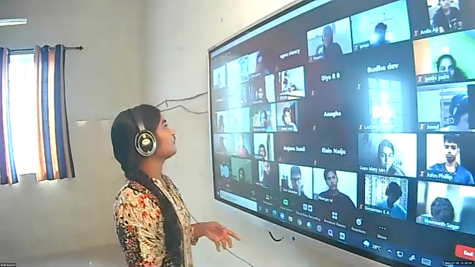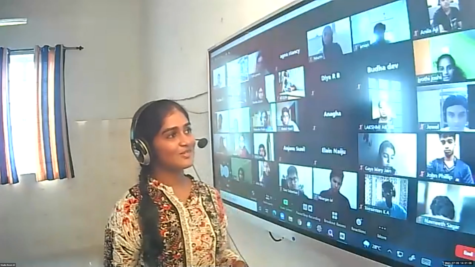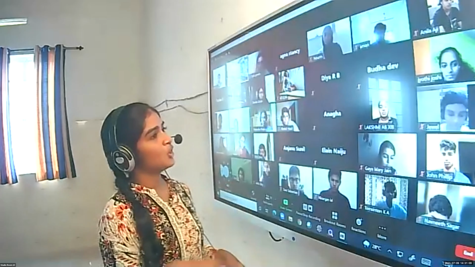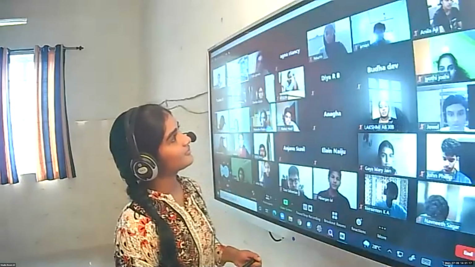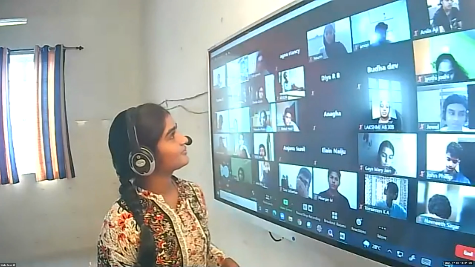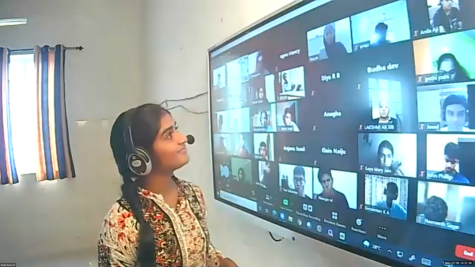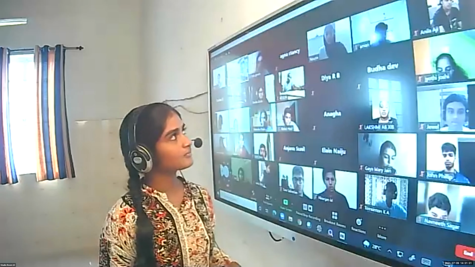And what about the symbol of proton, neutron, electron? Jyoti? Proton positive, electron negative, and neutron no charge. Symbols, not charges. How can we represent them? Okay, that's enough. Now, Naurin, can you tell me how we can represent this proton, neutron, electron? Which letter is used to represent them? N for neutron. Then proton? P for proton and E for electron.